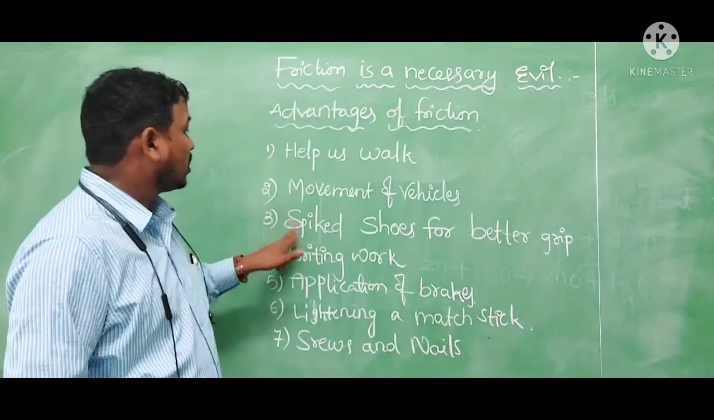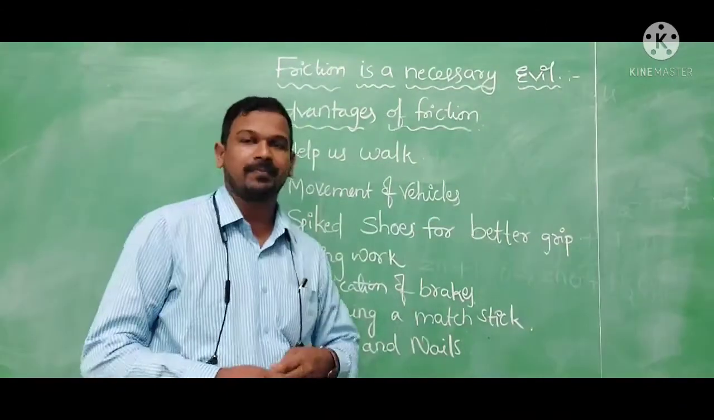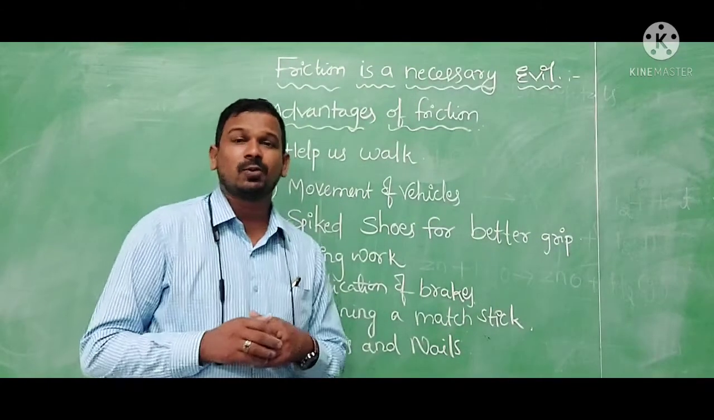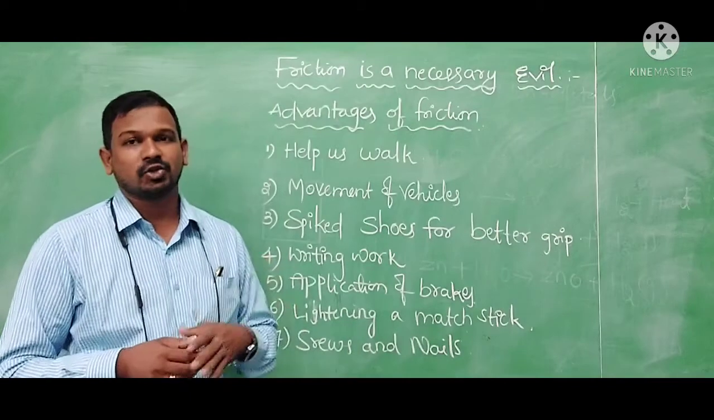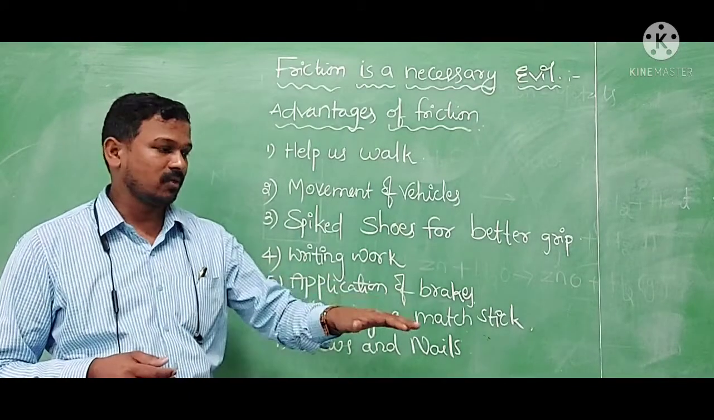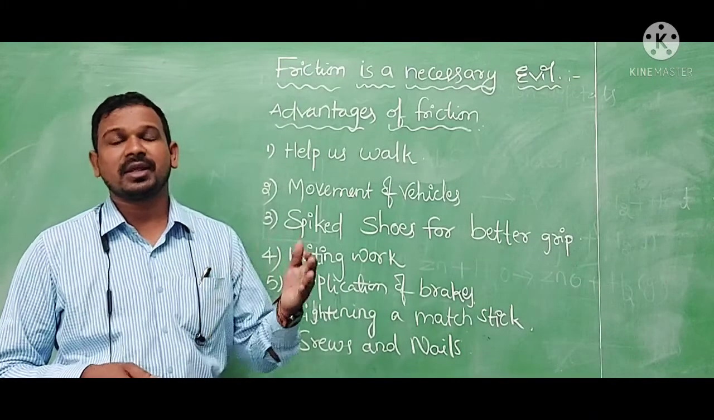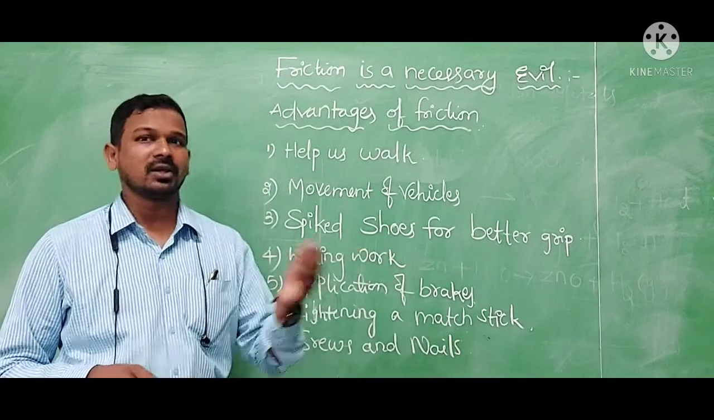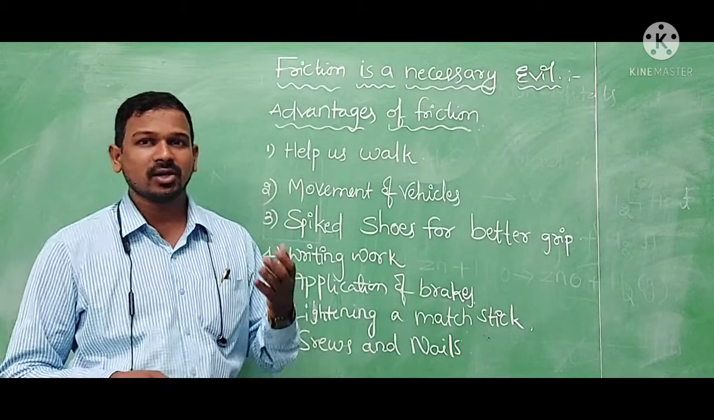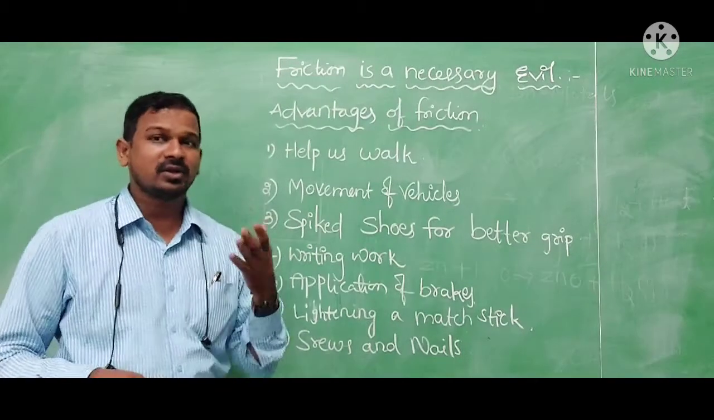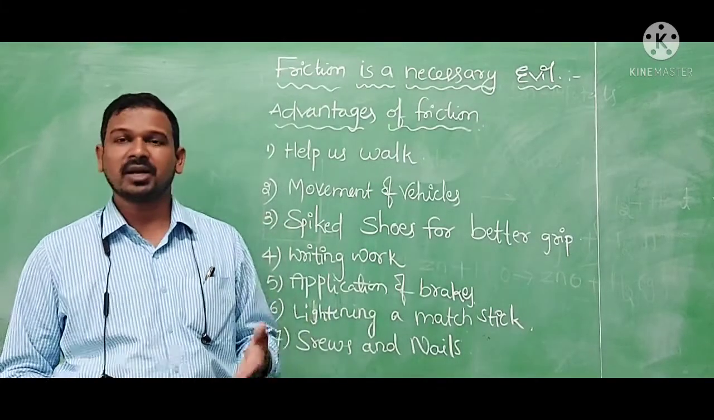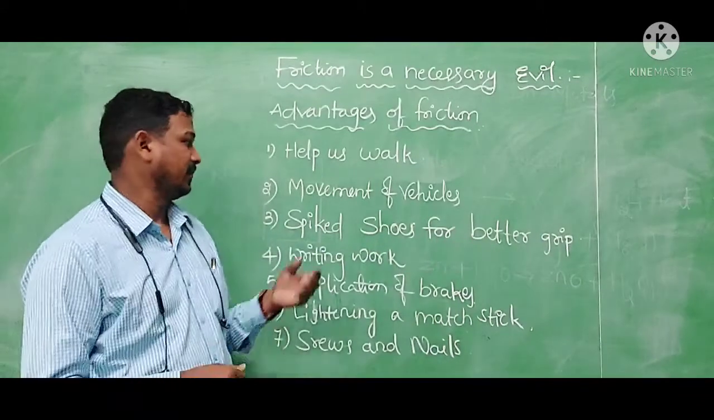Next, spiked shoes for better grip. As you know, sportspersons wear spiked shoes because they have a good grip on the grass. Without spikes, they can't run or walk on the grass. So like that, grooves help to form the friction. With the friction, they can run on the grass easily.